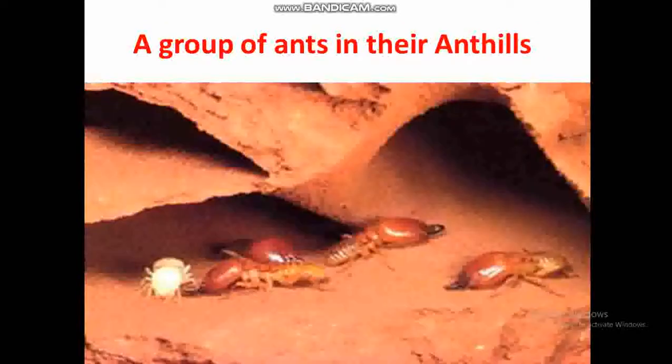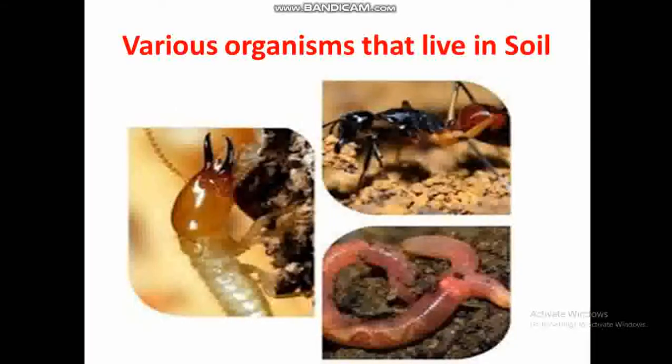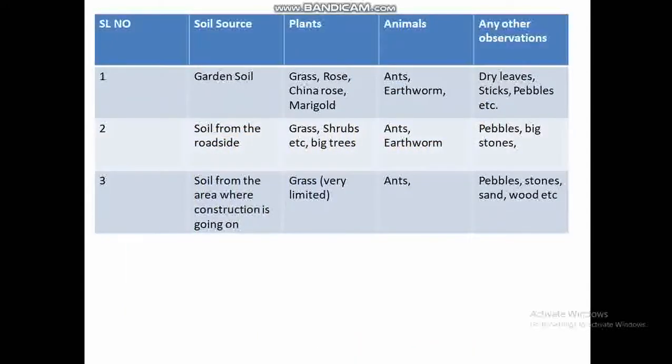And some ants, as you know, make their ant hills and live in them. The ant hills are made up of soil only. Some ants are living in the soil, and here you can see various organisms that live in soil.